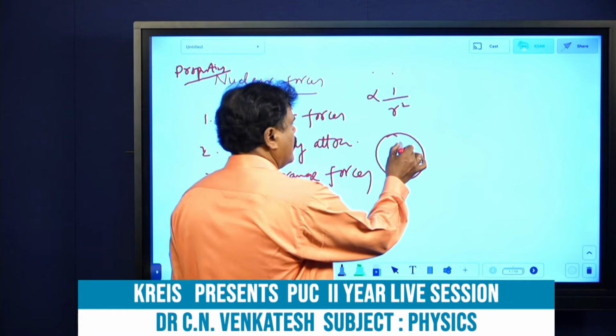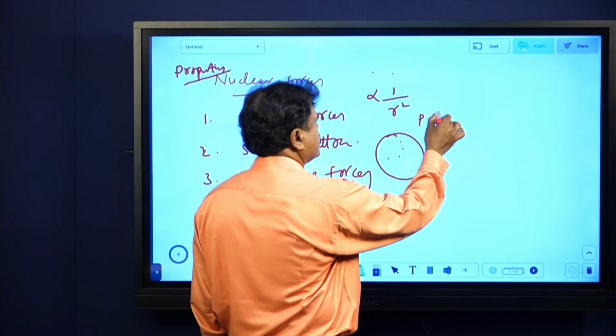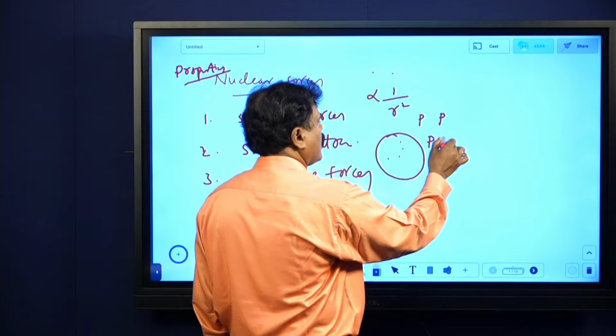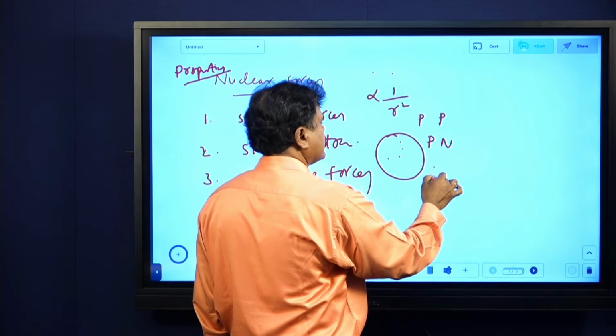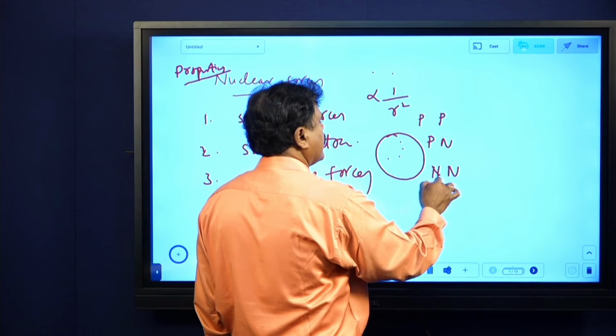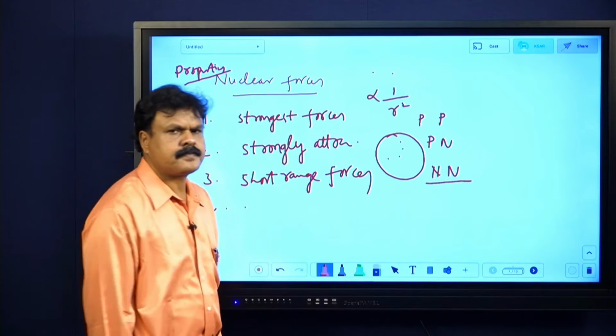What is the meaning? Between proton and proton there exists a force of attraction. Between proton and neutron there exists a force of attraction. Between neutron and neutron there exists a force of attraction.